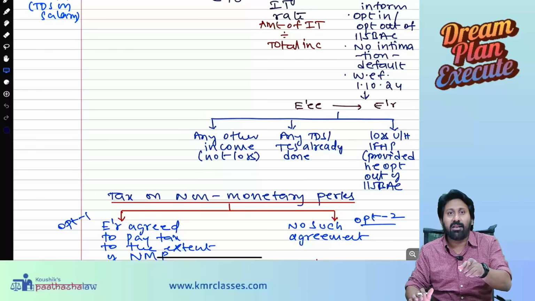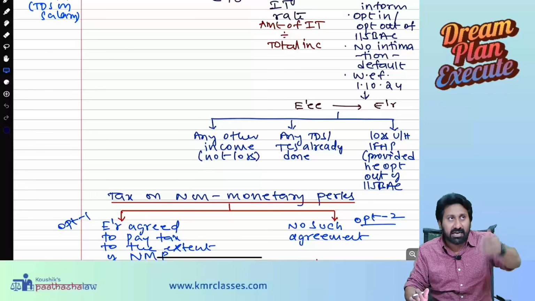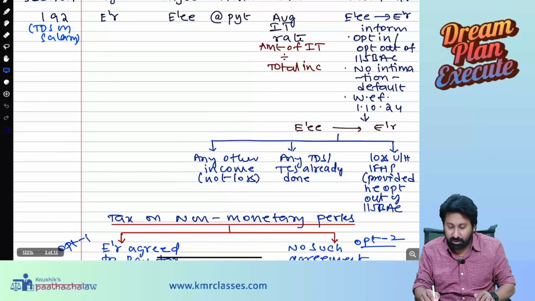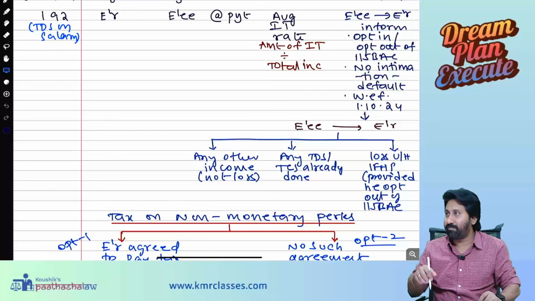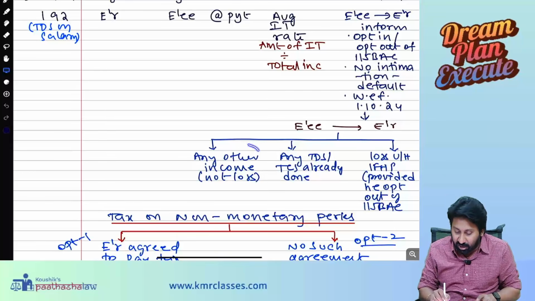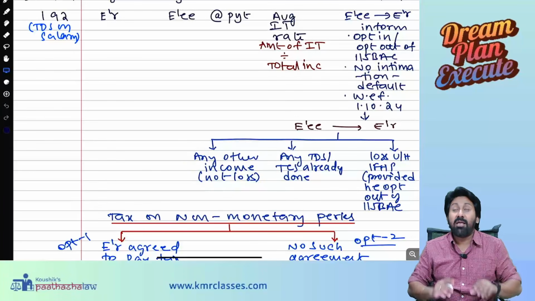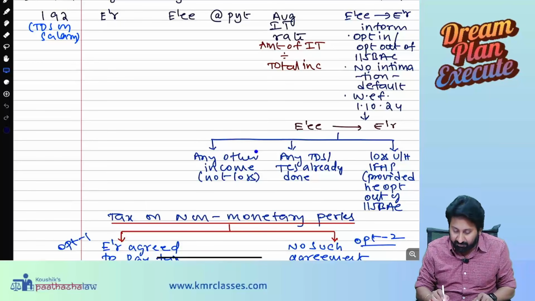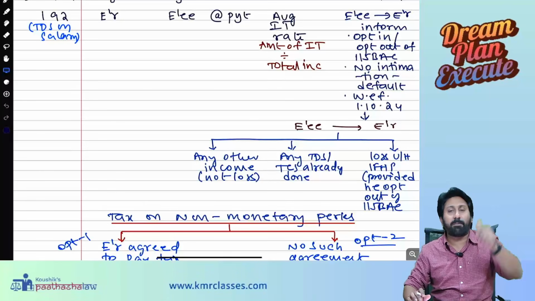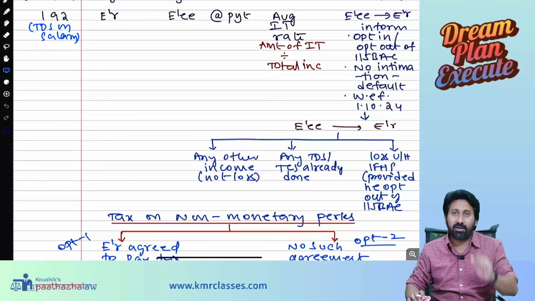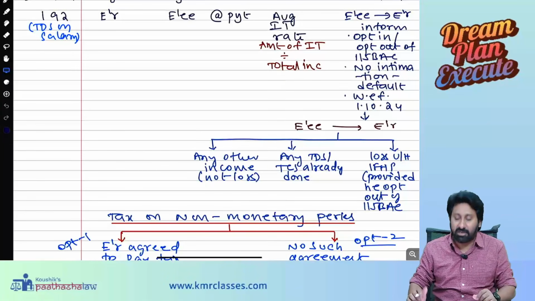You should tell the employer to consider these incomes as well for the purposes of calculation. If these incomes are also considered, the rate may change. So if you have any other income, for example house property income, tell him, so that he will calculate income tax accordingly.